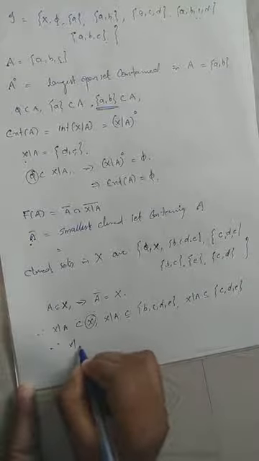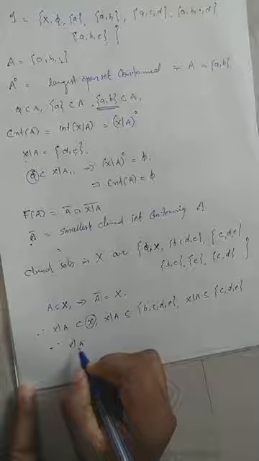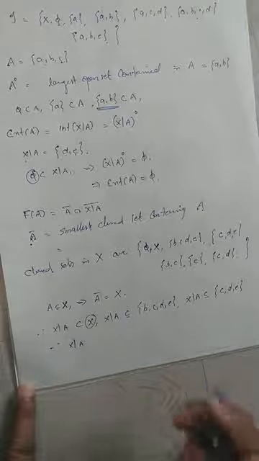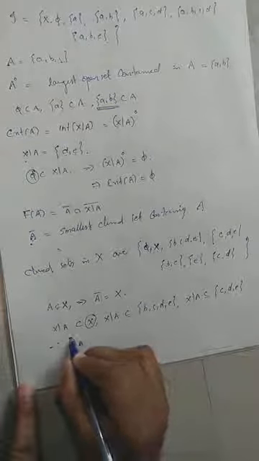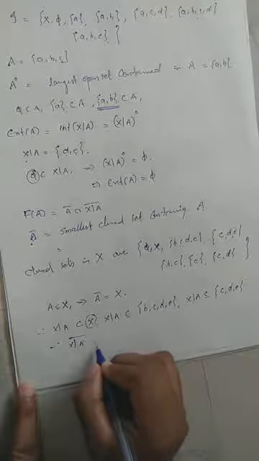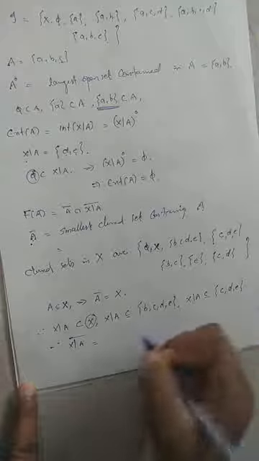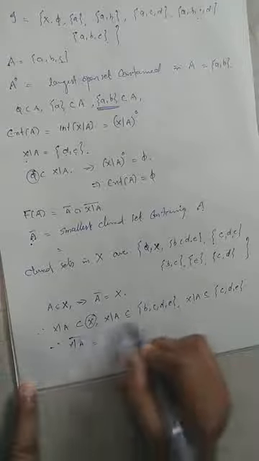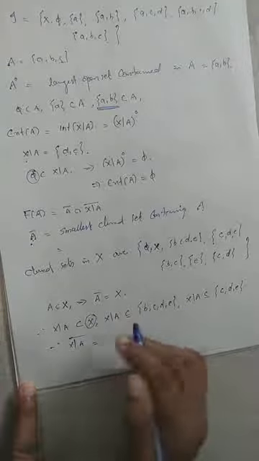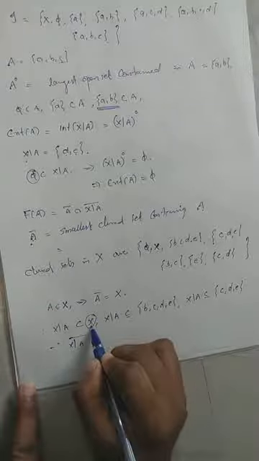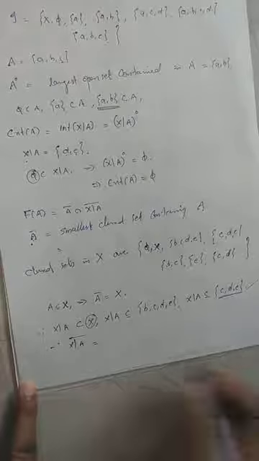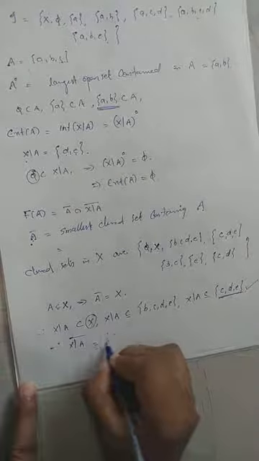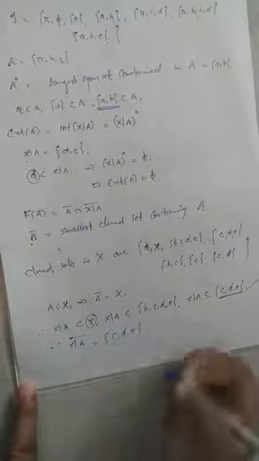Therefore, the closure of X minus A is equal to, not the largest, we have to consider the smallest closed set containing X minus A. Capital X is actually the largest one, and the smallest closed set is this one. Therefore, the closure of X minus A is equal to the set {c, d, e}.